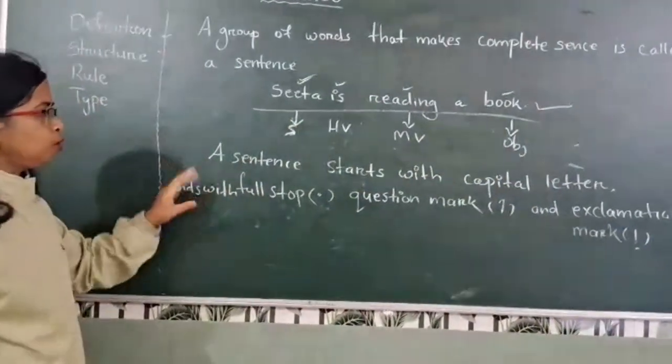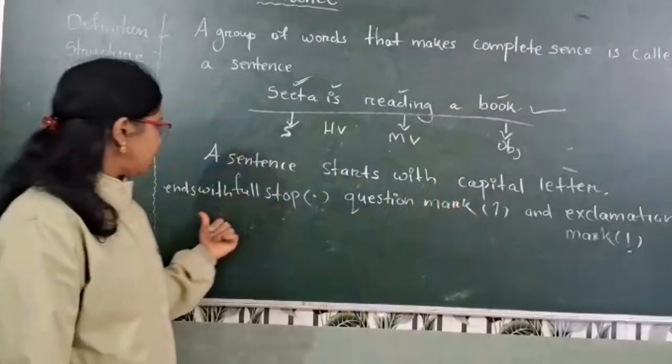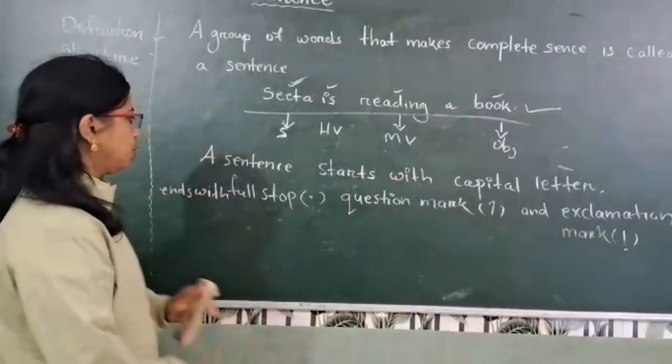So the rule of the sentence is that a sentence starts with a capital letter, ends with a full stop, question mark, and an exclamation mark.